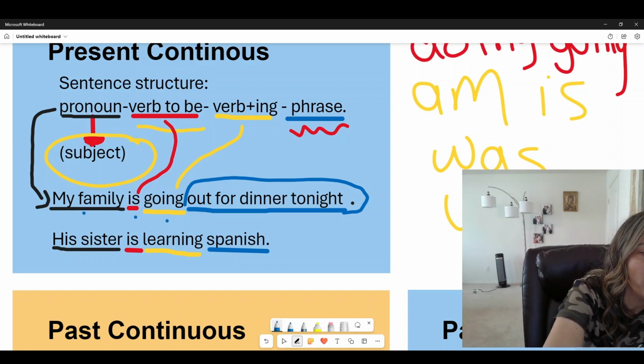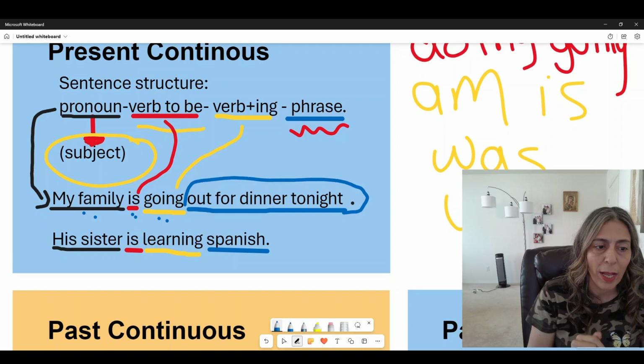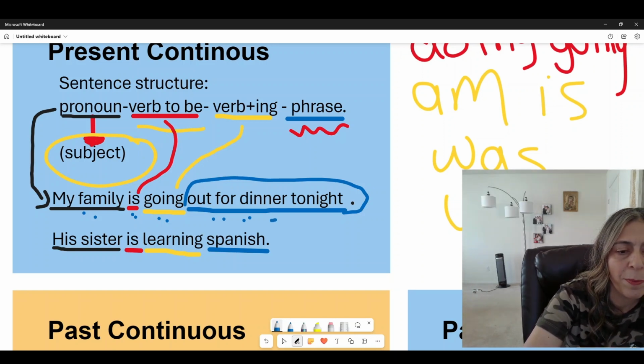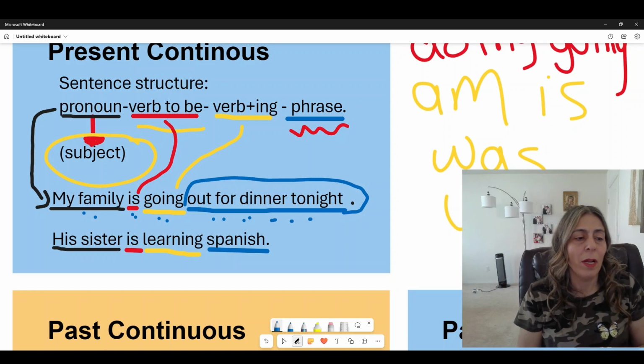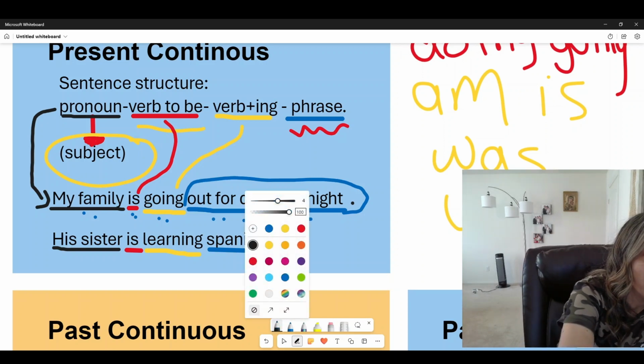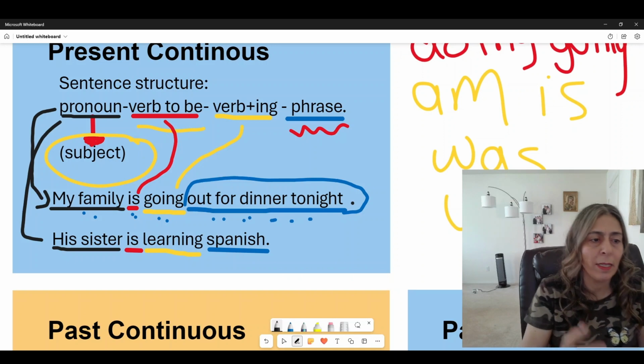So this is the subject, this is the verb to be, this is the verb with ing, and this is the phrase. All right, now let's do the other one. We have his sister. His sister is also not a pronoun, it's a subject.